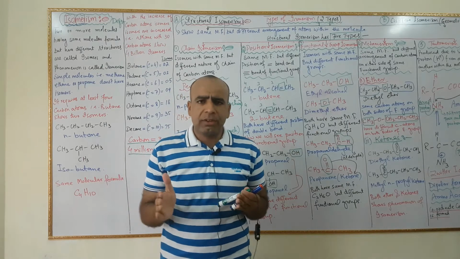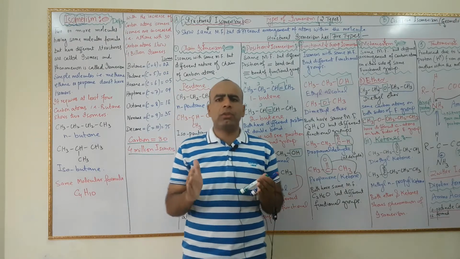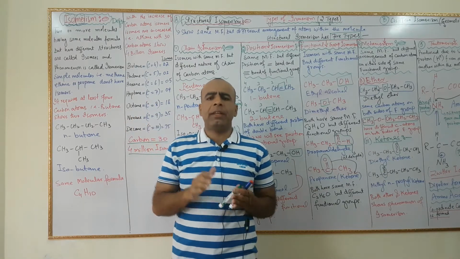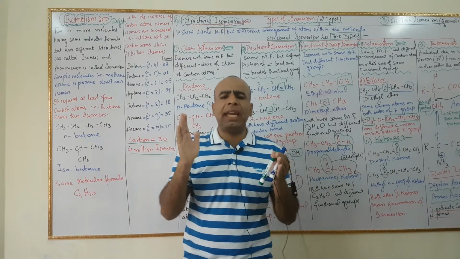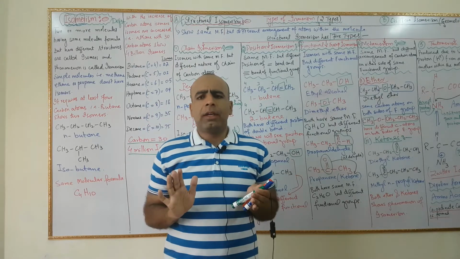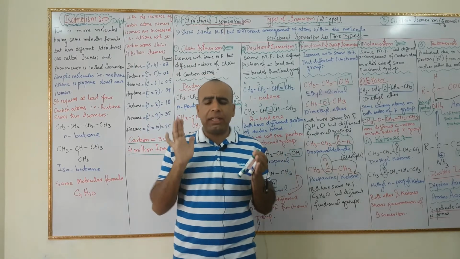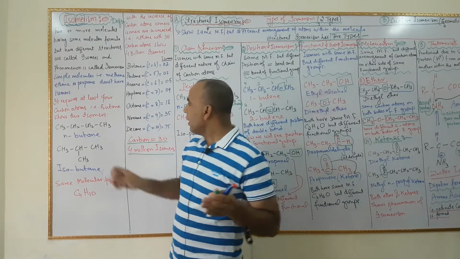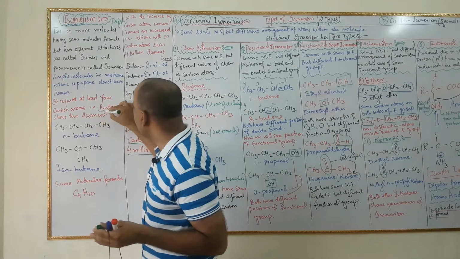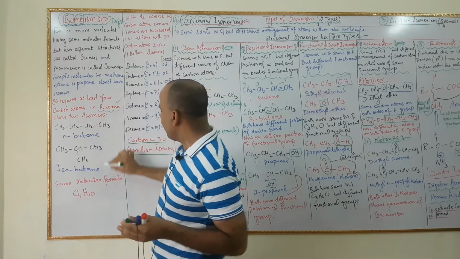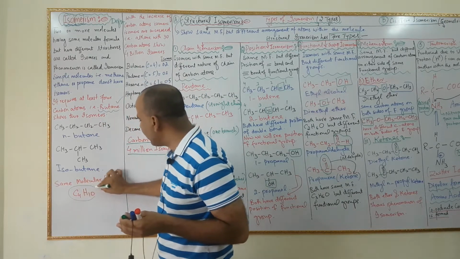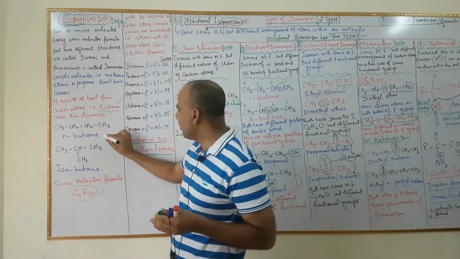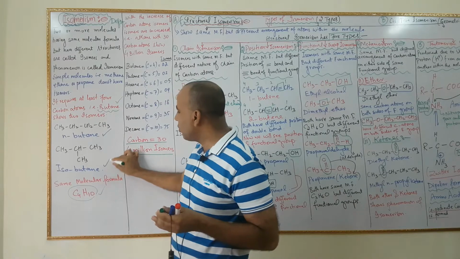My dear students, simple molecules, for example methane, ethane and propane, don't have any isomer. It requires at least 4 carbon atoms, that is butane. Butane, molecular formula C4H10, has 2 isomers, n-butane and isobutane.